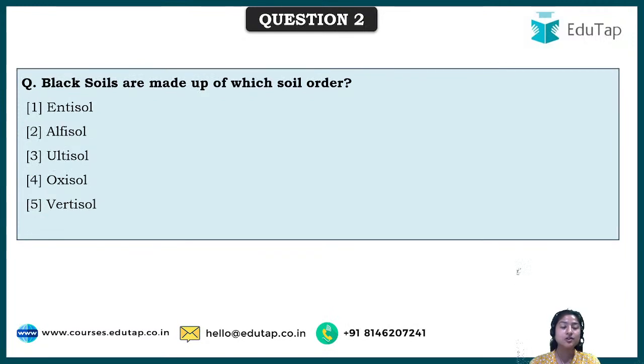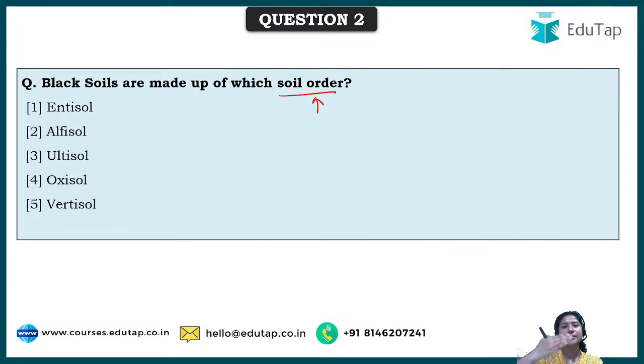Now comes the second question, and it says black soils are made up of which soil order? See, now this term has come, what is soil order? If I have to classify, soil order is nothing but what dominant characteristic one soil has. I'll go with a simple example. You must have heard that all the living organisms are divided into different kingdoms, then phylum, and then we have different orders, species, varieties.